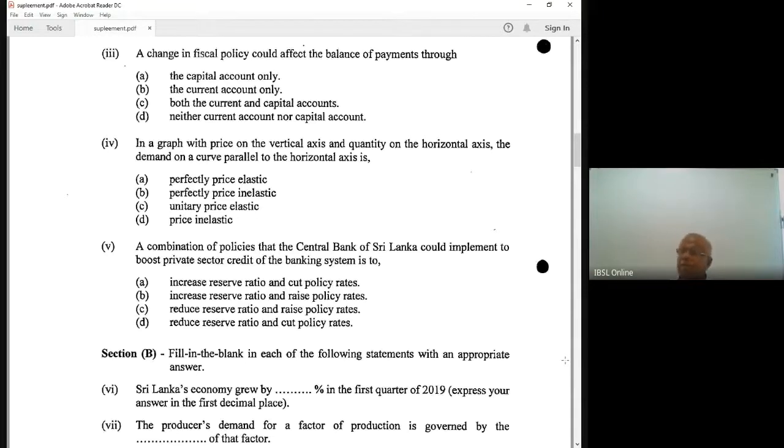Now recently, with COVID, you may remember the central bank officials had a meeting with the president. The president was a bit angry about the central bank officials and their decisions. But the central bank's argument is that they had already taken some good decisions. We don't know. We are not going to comment on that. The central bank is defending their position, the president is defending theirs.